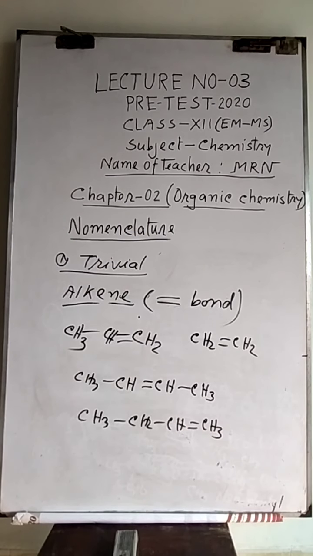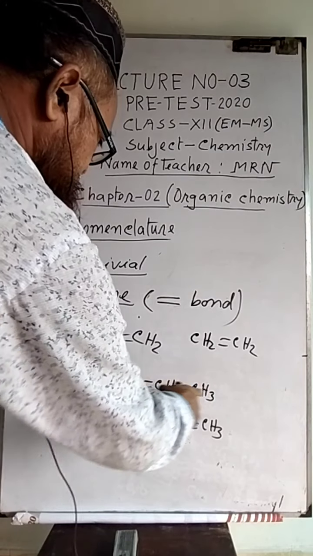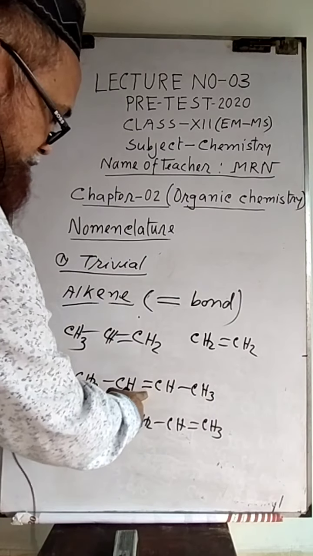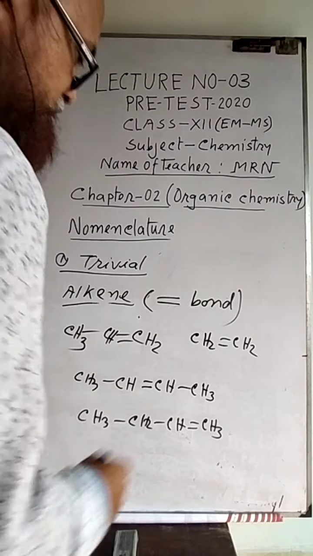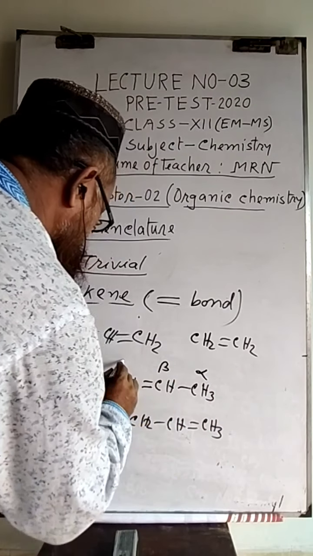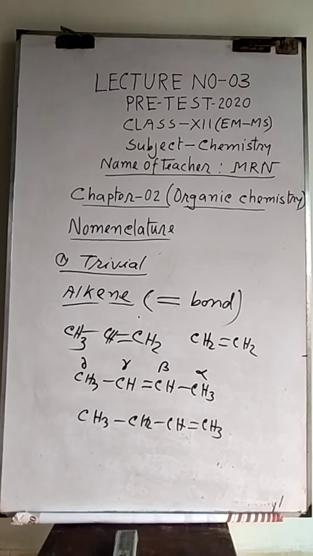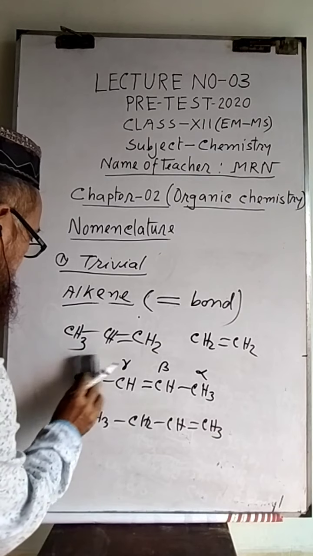Now to differentiate between these two butenes, the positions are given by using alpha, beta, gamma, delta. Here, between this end and this end the double bond is present, so we can give alpha carbon, beta, gamma, delta.